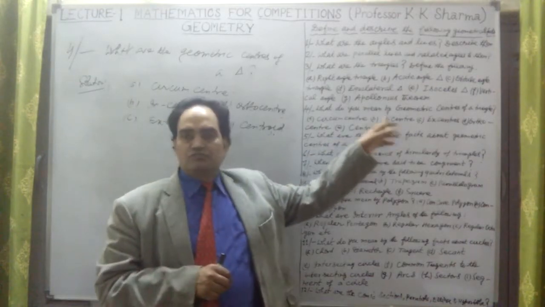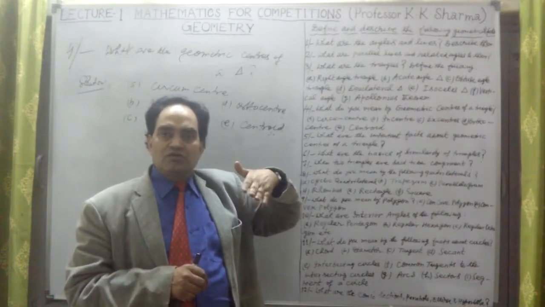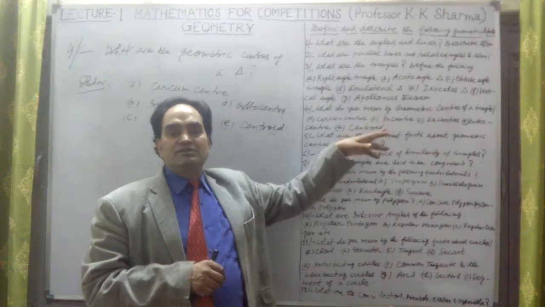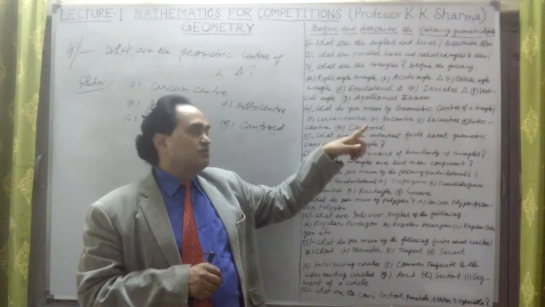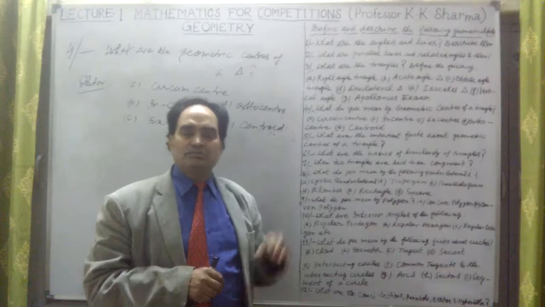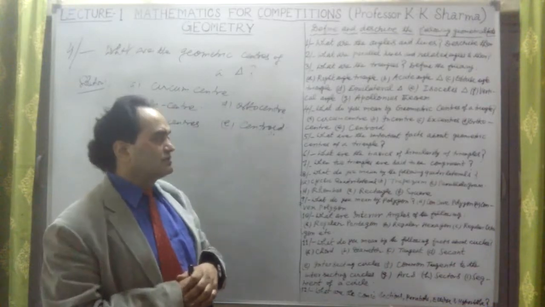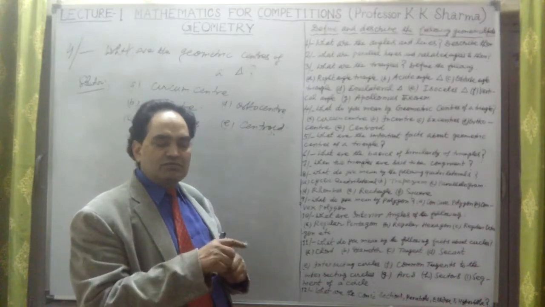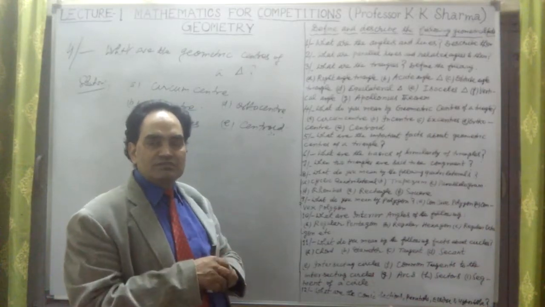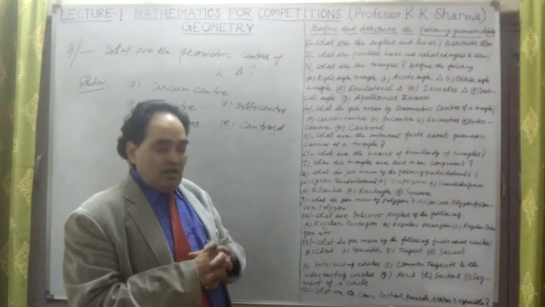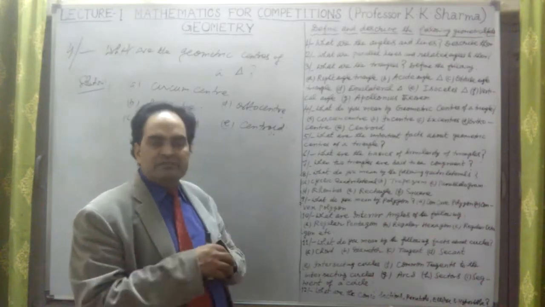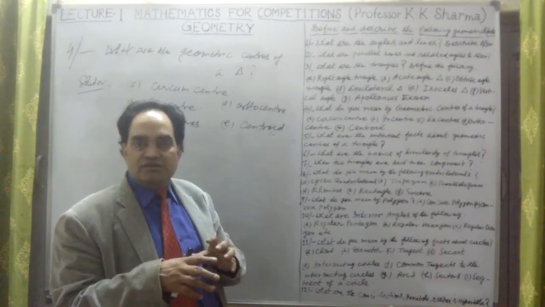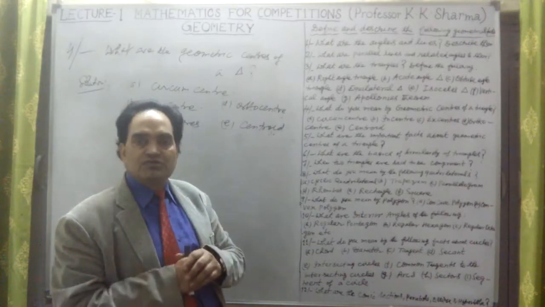For the incenter, if the medians are drawn and meet at a point O, and from O we draw perpendiculars to the opposite sides, OD, OE and OF, and take them as the radius, then the circle will lie inside the triangle and touch the three sides.